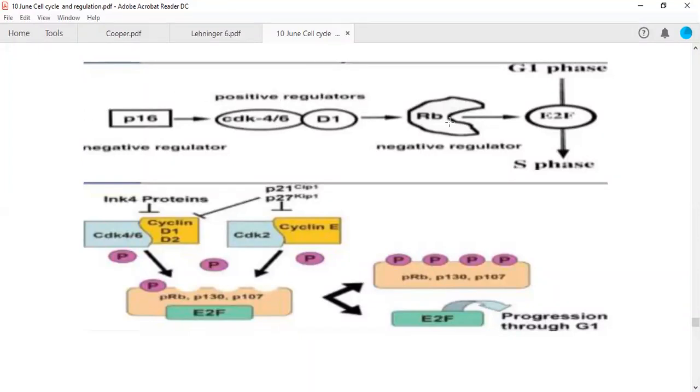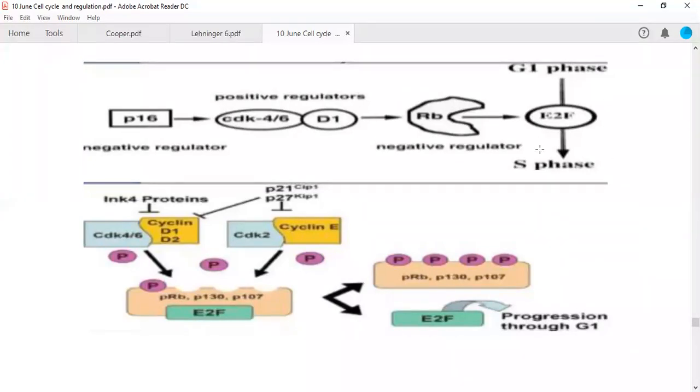We have studied that the retinoblastoma protein is under regulation of CDK4/6, which makes a complex with cyclin D. Towards the end of G1 phase of the cell cycle, this complex is formed and phosphorylates the retinoblastoma protein, whose mutants can lead to cancer. Once phosphorylated, it will free the E2F transcription factor, and thus your cell can move out of G1 phase and enter into the S phase.